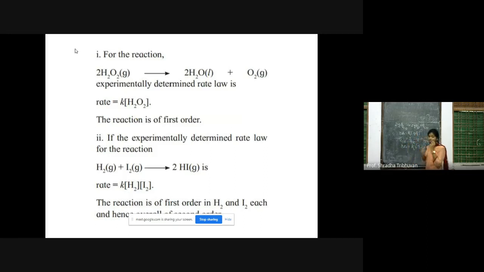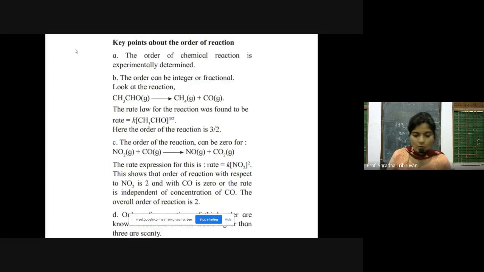So here we add the two coefficients. The rate of reaction is first order with respect to H2, and it is again first order with respect to I2. With respect to H2, it is first order. With respect to I2, it is first order. So 1 plus 1, naturally the order of the reaction is 2. So it is experimentally determined. It is not a theoretical concept. It is an experimentally determined concept, order of reaction.